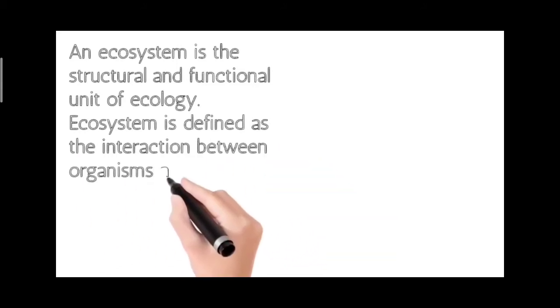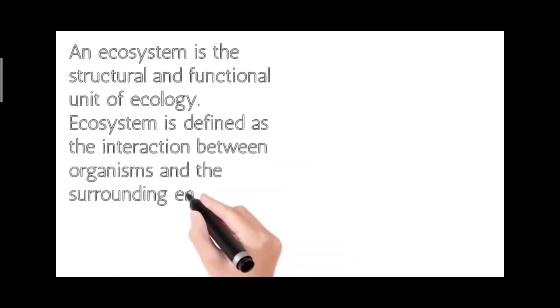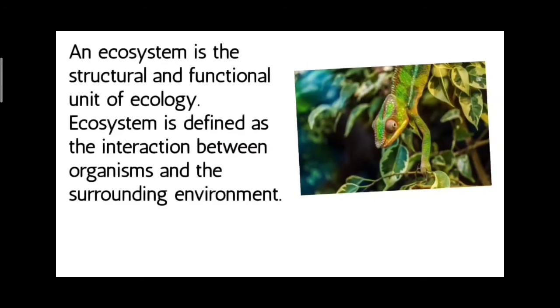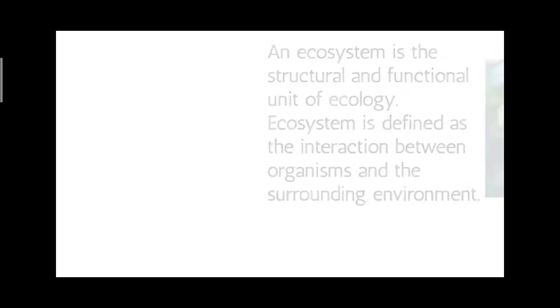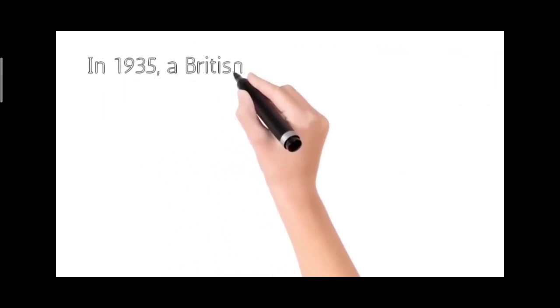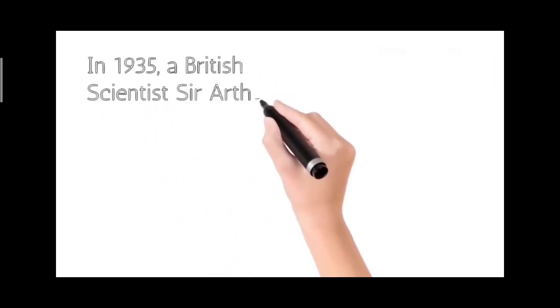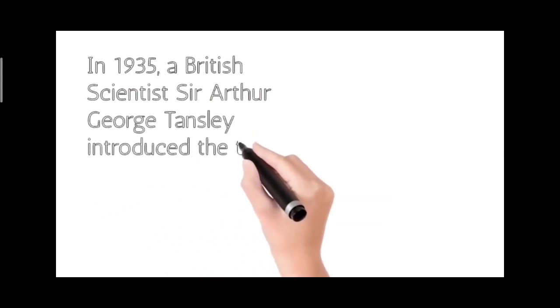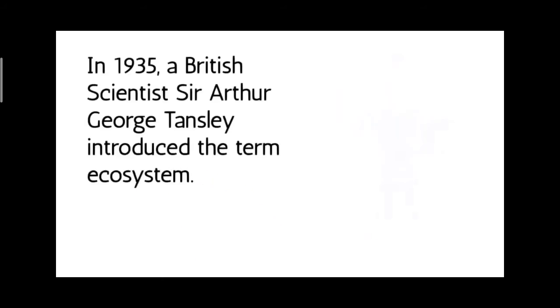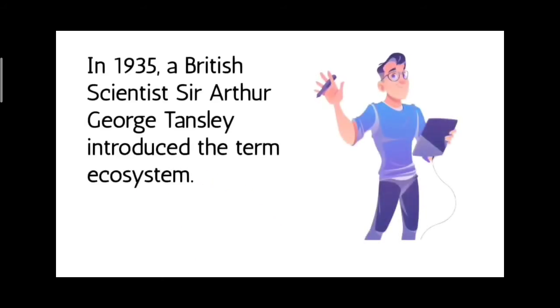Ecosystem is defined as the interaction between organisms and the surrounding environment. In 1935, a British scientist, Sir Arthur George Tansley, introduced the term ecosystem.